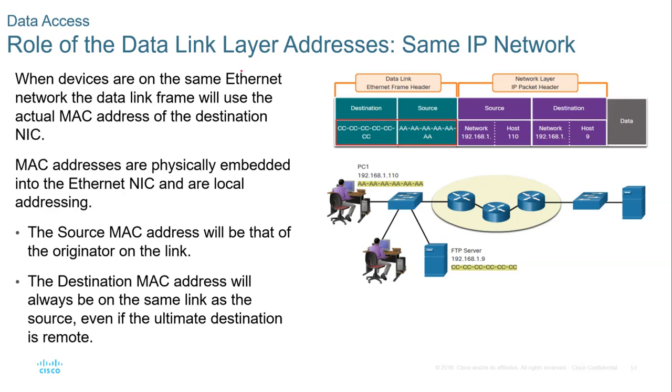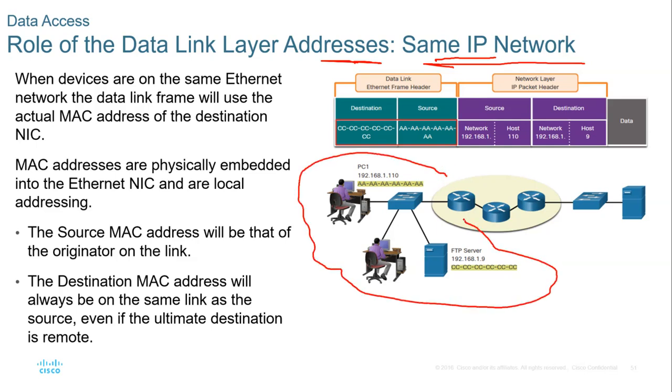So, role of data link layer addresses, same IP network. As I've already explained, since they are in the same group, the MAC address in the frame remains the same. This is the device that is going to interlink this and then this. So the MAC address in the frame remains the same.